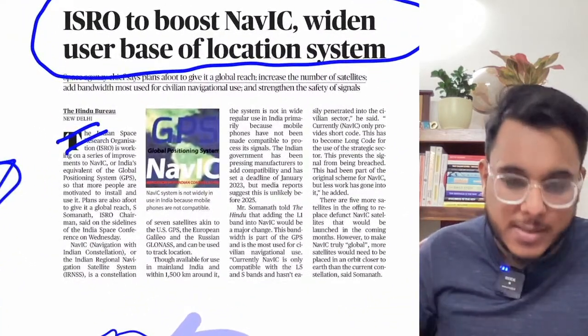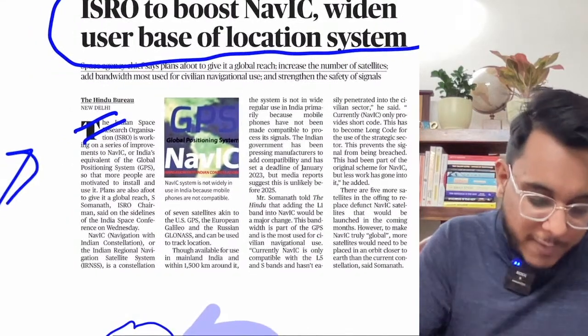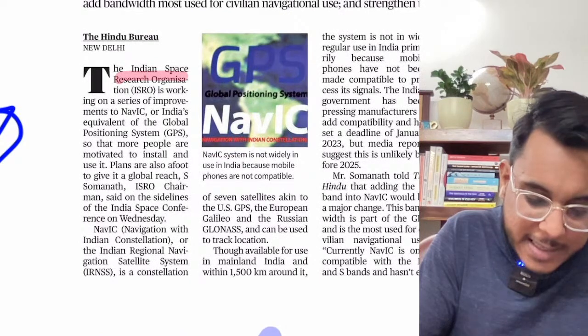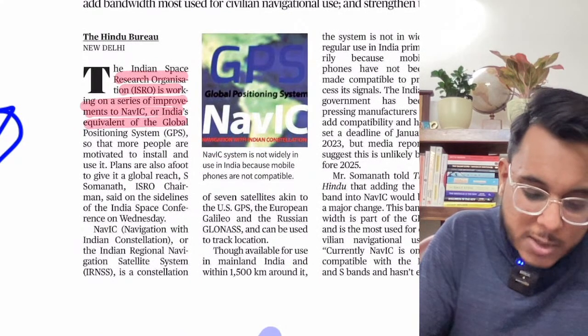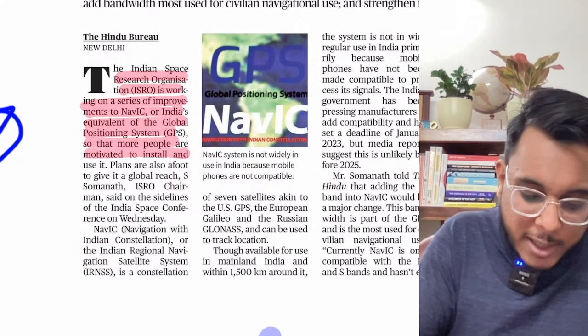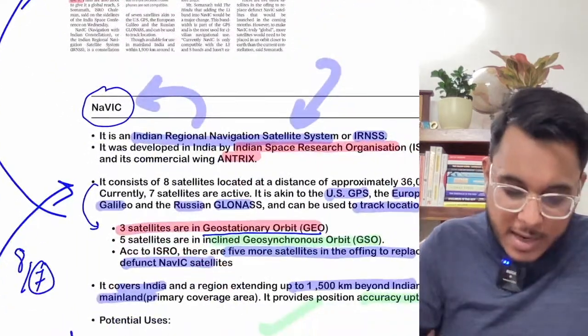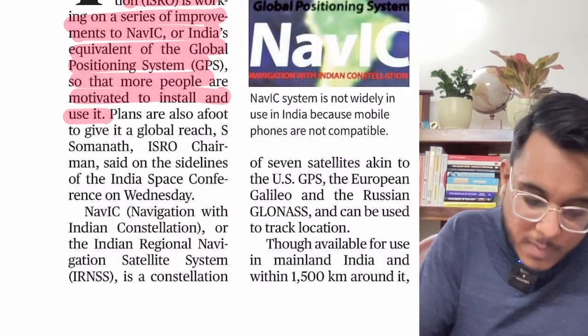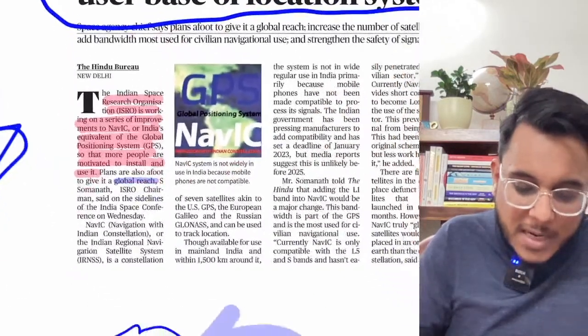So, guys, what is the present news? Presently, ISRO is working on a series of improvements to the Navic so that more and more people are motivated to install and use it. Number one, it is trying to bring global reach capability into the Navic.